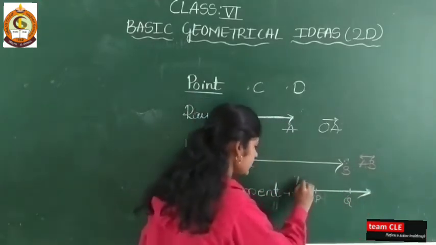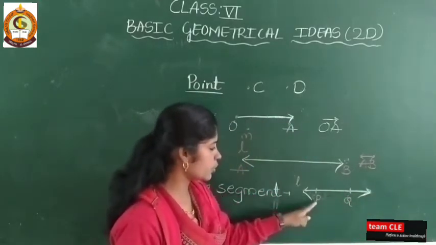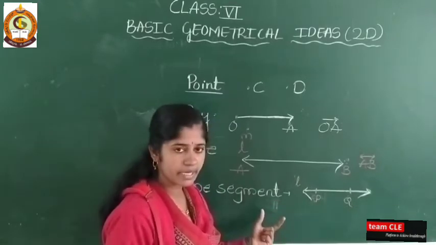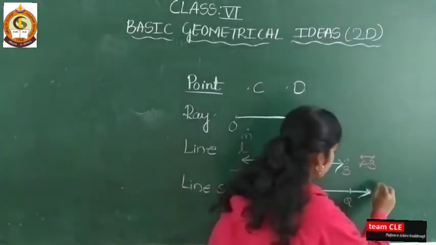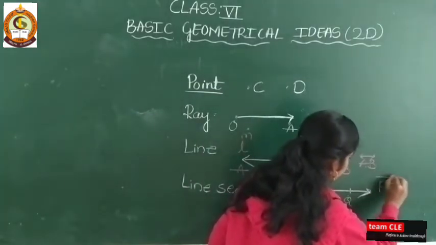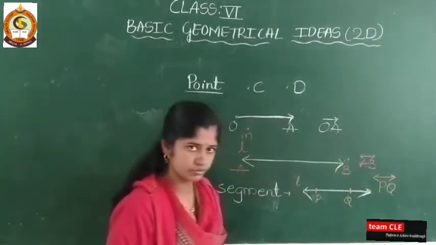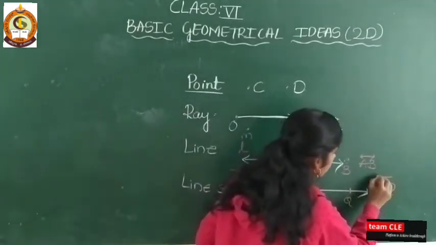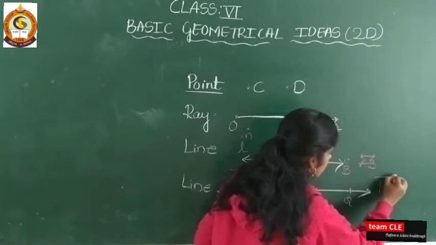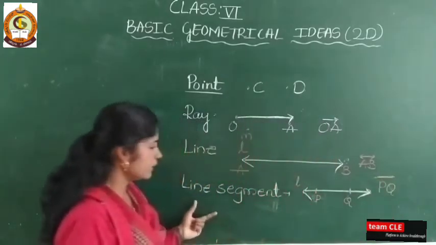Here the line is l and PQ is the line segment. So how are we representing it? PQ. Sorry, here no arrow mark will come, only two dots will come. So this is the line segment.